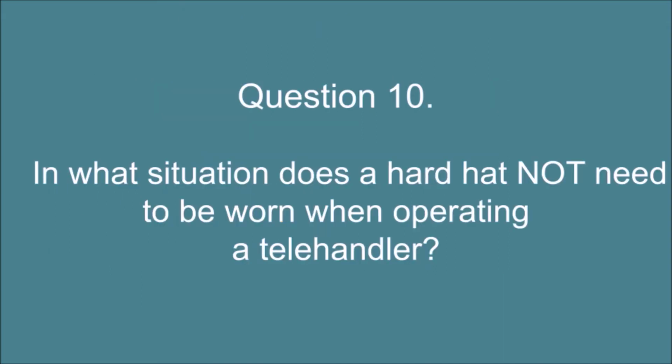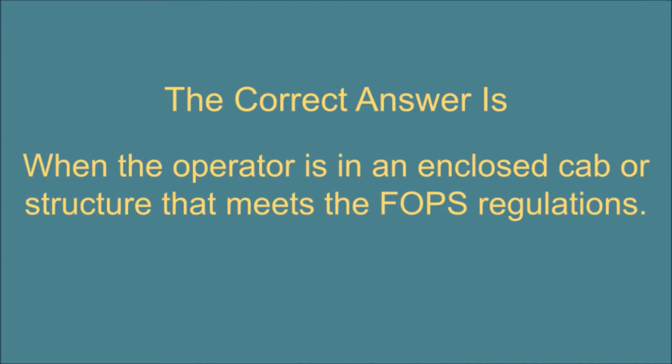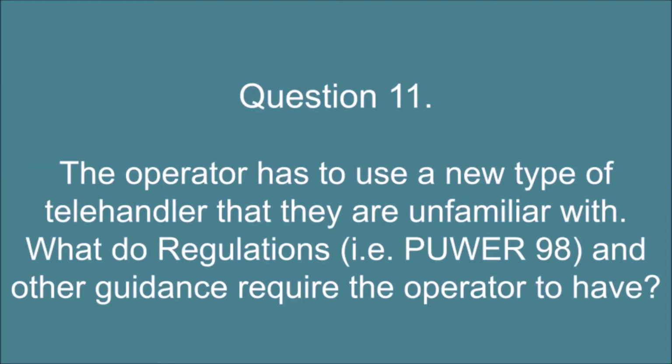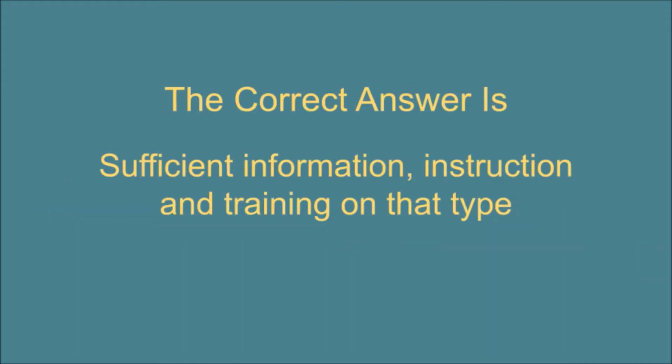Question 10. In what situation does a hard hat not need to be worn when operating a telehandler? The correct answer is: when the operator is in an enclosed cab or structure that meets the FOPS regulations. Question 11. The operator has to use a new type of telehandler that they are unfamiliar with. What do regulations, i.e. PUWER 98, and other guidance require the operator to have? The correct answer is: sufficient information, instruction, and training on that type.